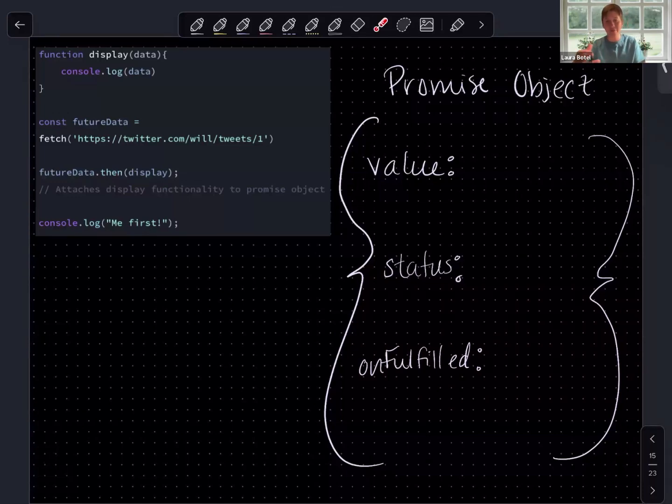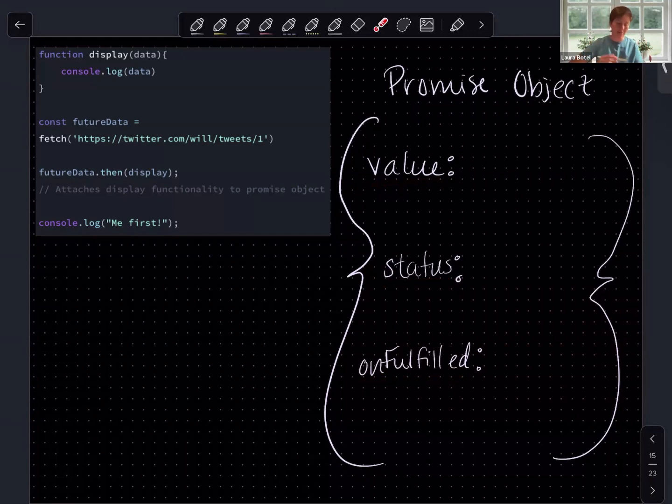This promise object has a lot of properties, but we're really going to focus on 3. Maybe we'll call it 3.5 because of .then. The 3 ones that I want to focus on are the keys or properties: value, status, and onFulfilled. Again, we don't have to do anything to create these properties.